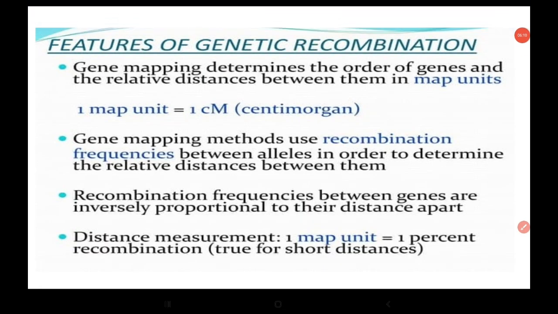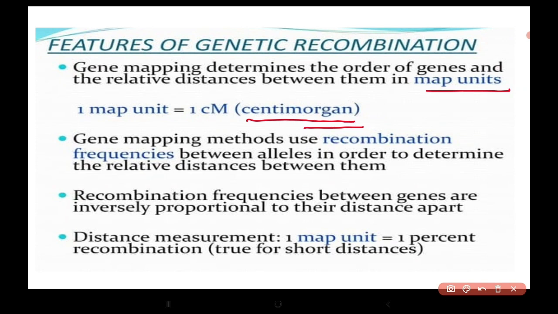So features of genetic recombination: gene mapping helps us to know the order of genes and relative distance between them. The distance we can give in map units. One map unit is equal to 1 cM. cM means centimorgan, after the name of the scientist Morgan.